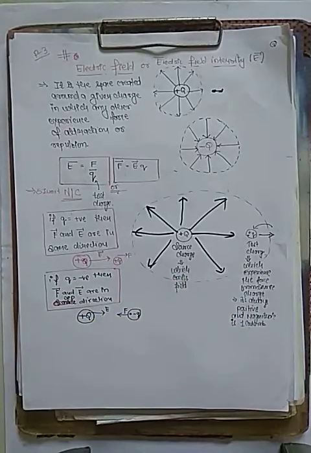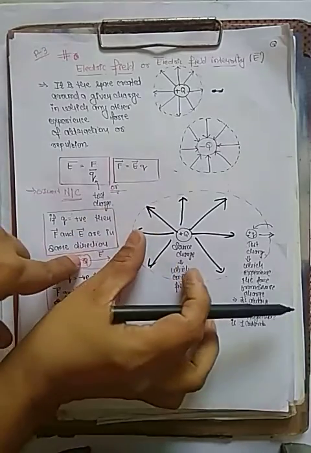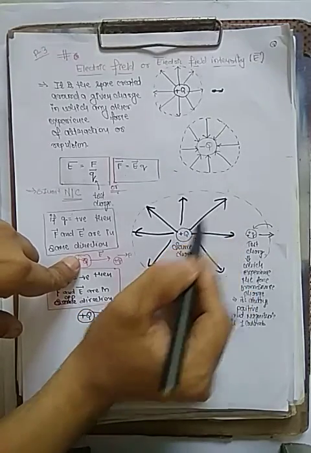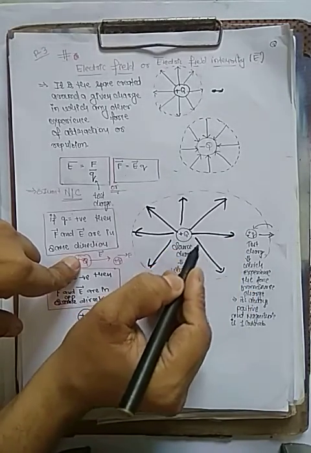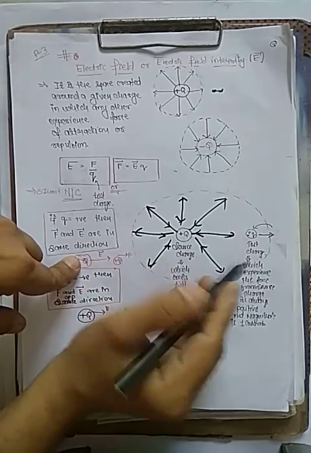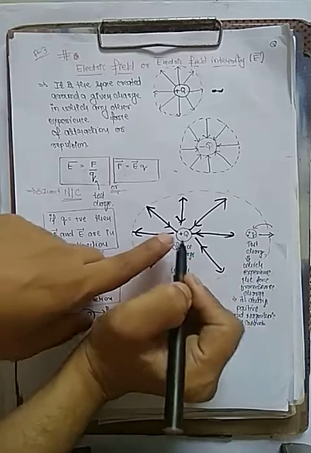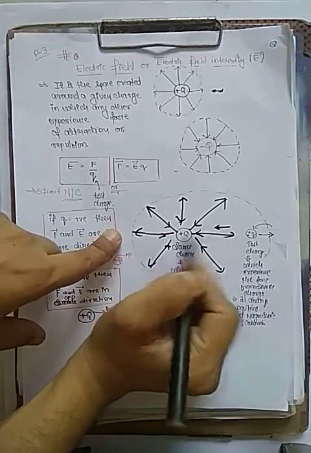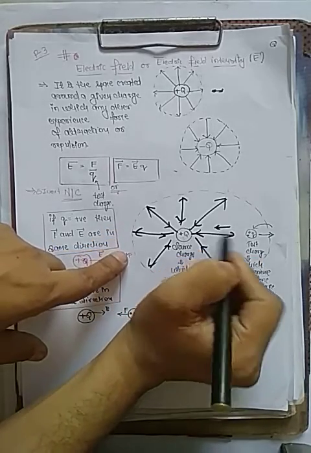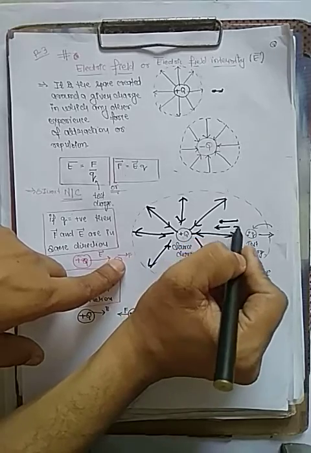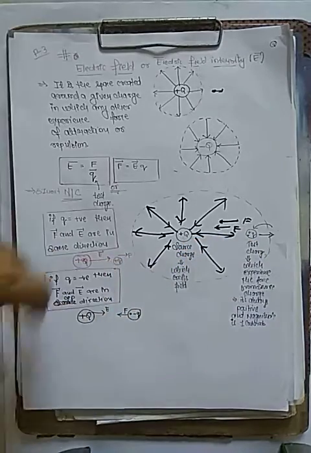Now let's understand through one more example. Suppose I am taking a negative charge here. The electric field is in the inward direction. These are all inward. And I am putting a positive charge here. The negative charge exerts the field inward, and this negative and this positive will exert a force of attraction. So the electric field and force are in the same direction.